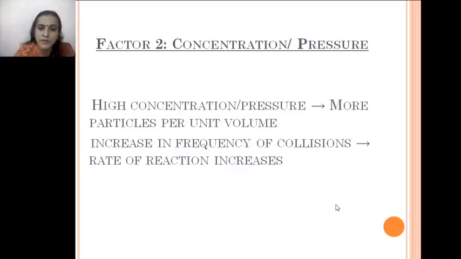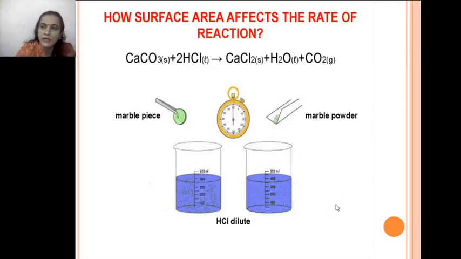Next is concentration and pressure. Again, the same fundamental thing applies here. Higher concentration or pressure will increase the particles per unit volume. So there is an increase in frequency of collisions, so the rate of reaction increases.